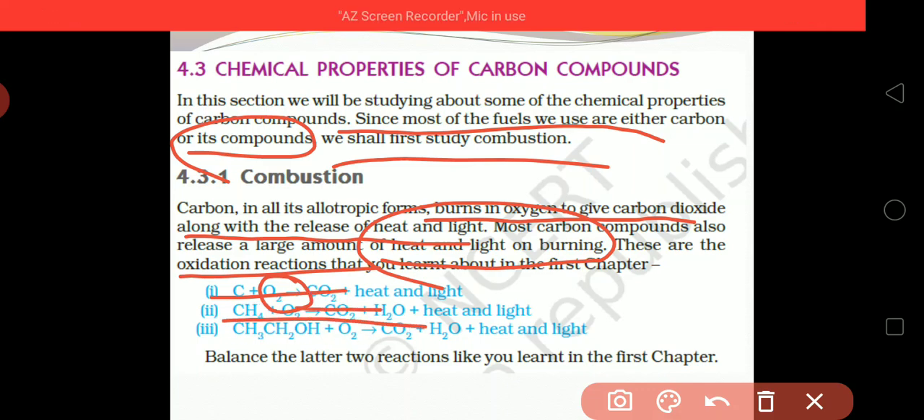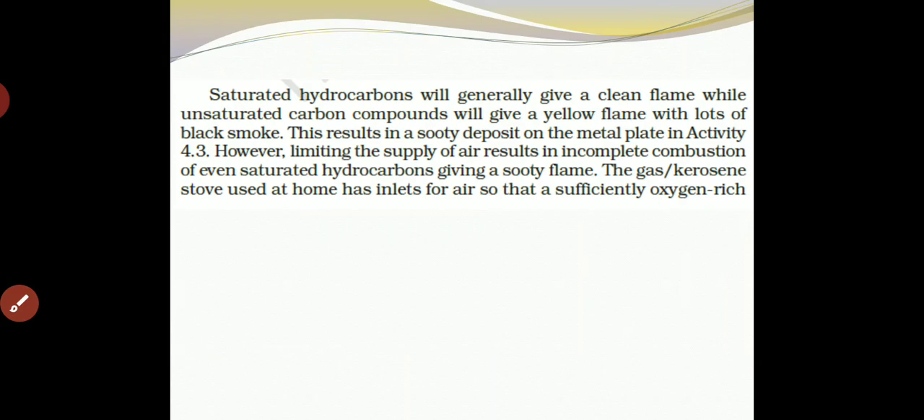In the same way, here you can see when methane is heated in the presence of oxygen, and when ethanol is heated, this is said to be a combustion reaction. Saturated hydrocarbons will generally give a clean flame, while unsaturated carbon compounds will give a yellow flame with a lot of black smoke.